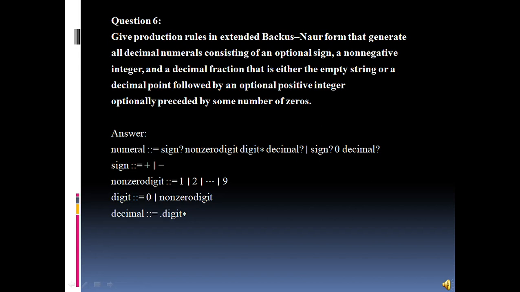So in the answer we can see a sign and a non-zero digit or a decimal, then again a sign or a decimal. Sign can be positive or negative, non-zero digit should be from 1 to 9, not 0, and digit can be 0 or a non-zero digit, decimal can be digits.